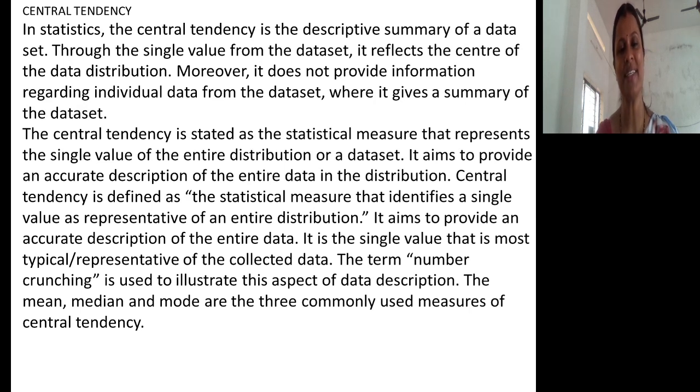So what is central tendency? Central tendency is nothing but a single value which reflects the center of data distribution.